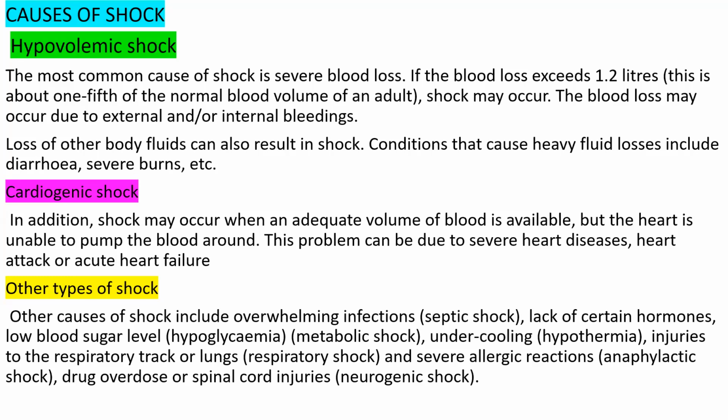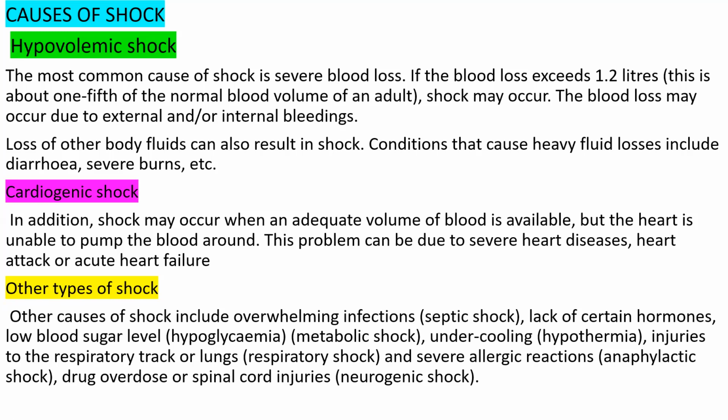Then there is another kind of shock, which we call metabolic shock. Metabolic shock means hypoglycemia, when we have a low blood sugar level. When we have a high blood sugar level, that can lead to a condition known as diabetes, but a low blood sugar level is called hypoglycemia. If blood sugar is very low, that can also lead to shock, which we call metabolic shock.